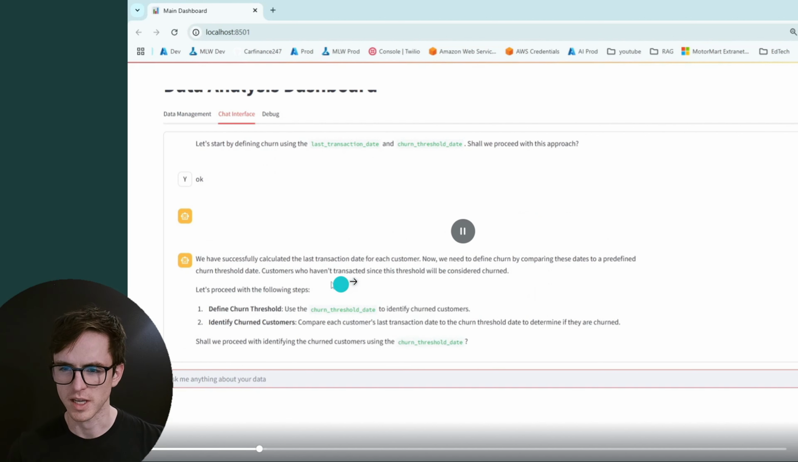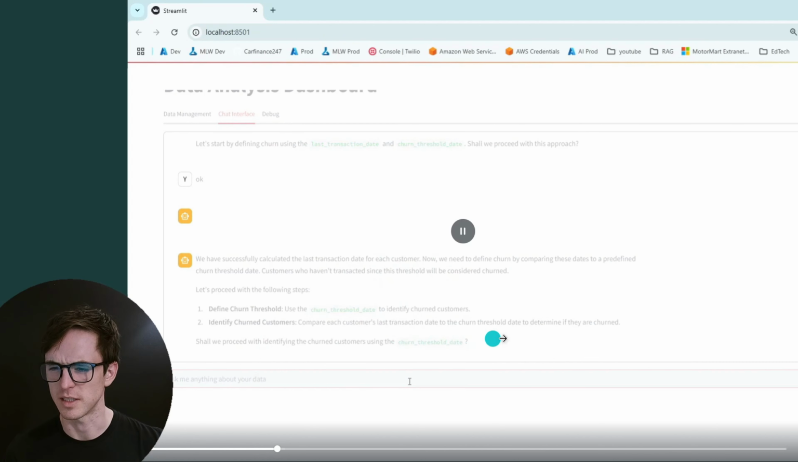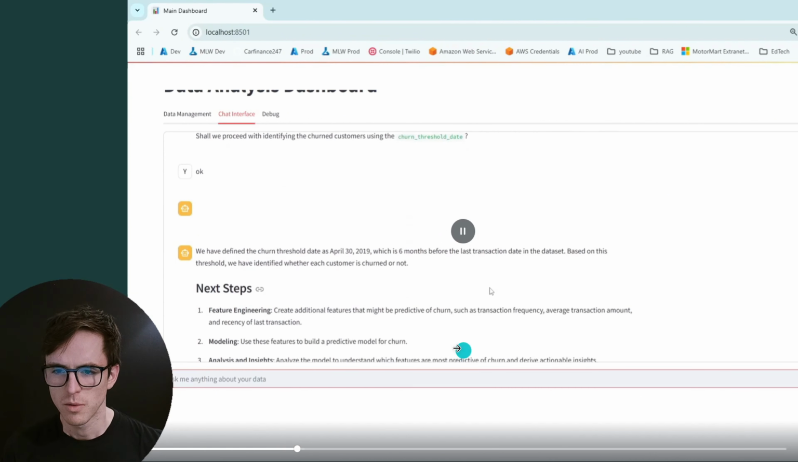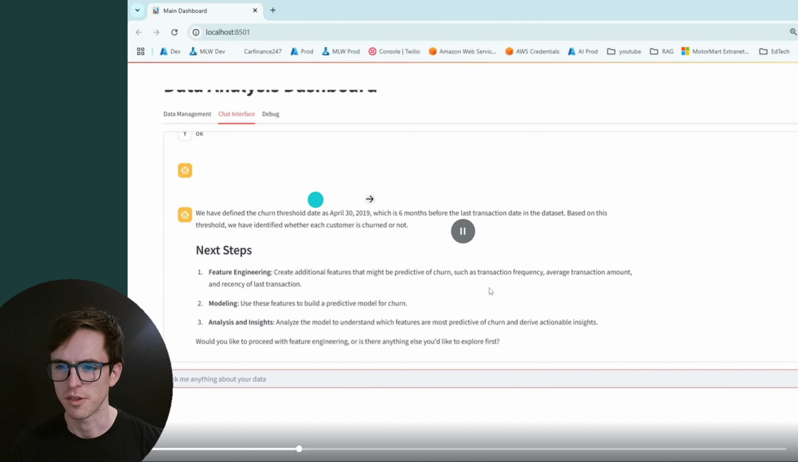So it's managed to calculate the last transaction date. And it's saying that customers who haven't transacted since a churn date will be considered churned. Just said, let's go with that definition. I'm more curious to see how far it can get. Right, so what's it done? It's defined a churn threshold date 6 months before the last transaction in the data set. And then it's using that to identify if customers churned.